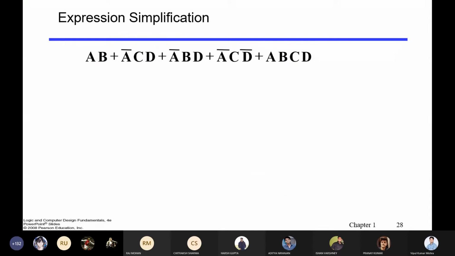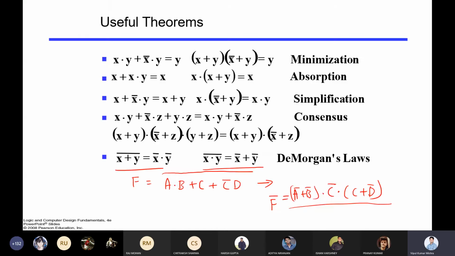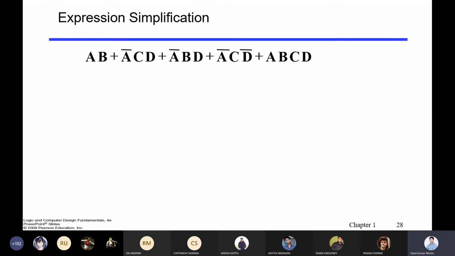Okay. Now, I just want to simplify this expression. Please try at your end. How much can you simplify this expression? Use some law, whatever we have explained. Do you want to see the expression? Then I will show the law and you try to solve it.